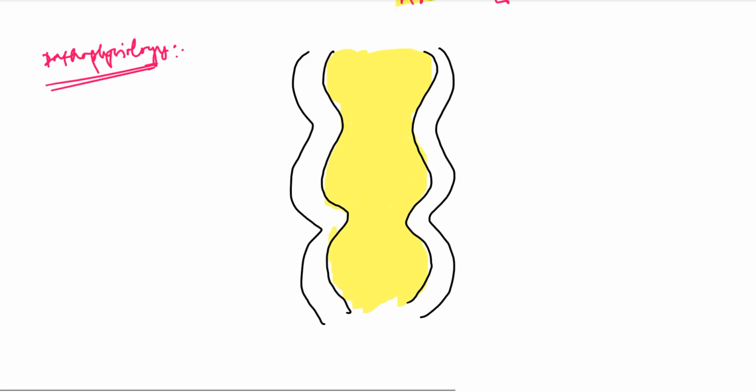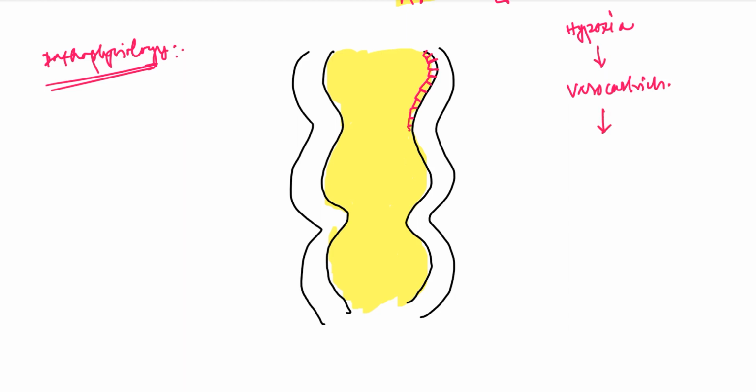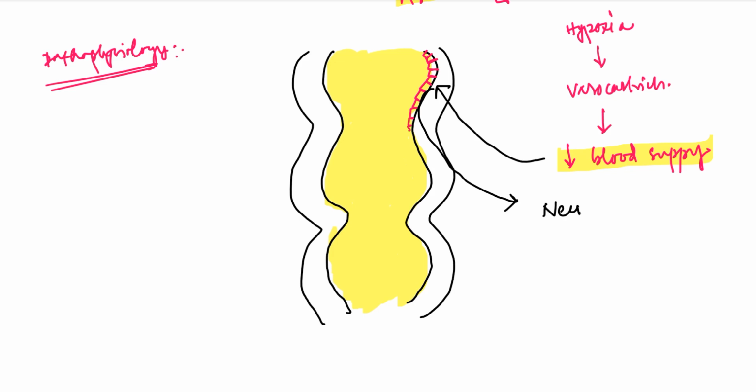Now, when there is hypoxia, there is vasoconstriction. This intestinal wall is lined by epithelium. When there is vasoconstriction, which leads to decreased blood supply, this is very important, and due to this decreased blood supply there is necrosis of this epithelium or intestinal wall.